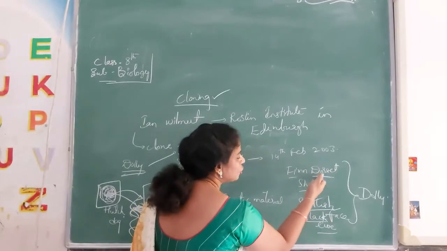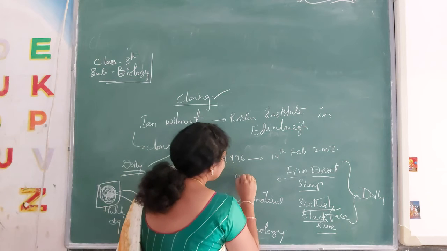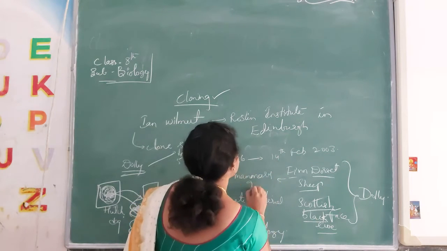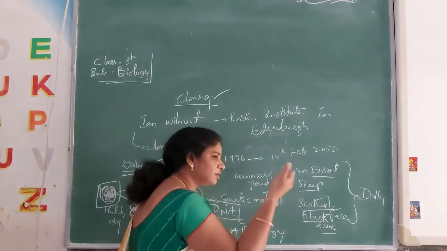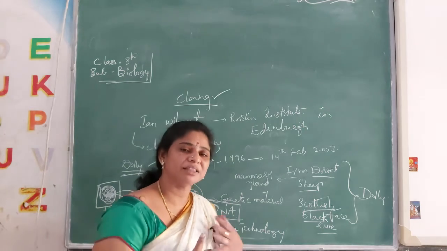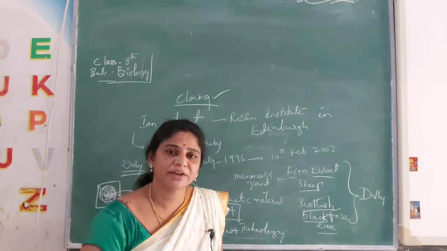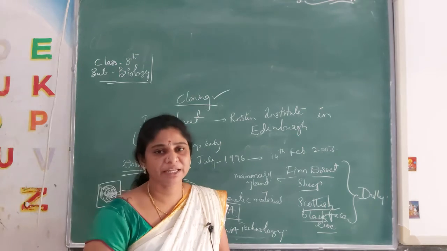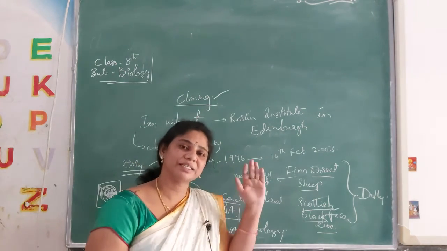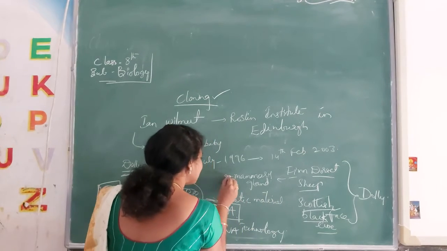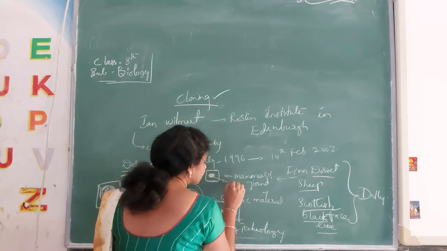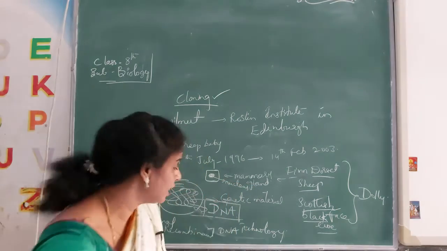See here, the Finn Dorset sheep's mammary glands. You know what mammary glands are? Where we extract the milk. Our mother feeds us with the help of mammary glands. We get milk from our mother. Mammary glands are present in the sheep. So he has taken one cell from the mammary gland. That cell contains a nucleus.